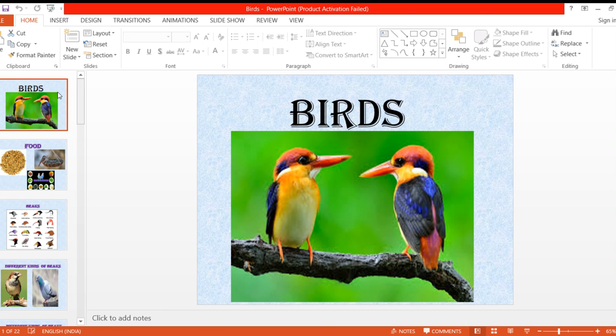Yes, children. Ma'am, to grab the food. To grab the food. Okay. Another thing? And they make use of it to make the nest. To make the nest. Okay.